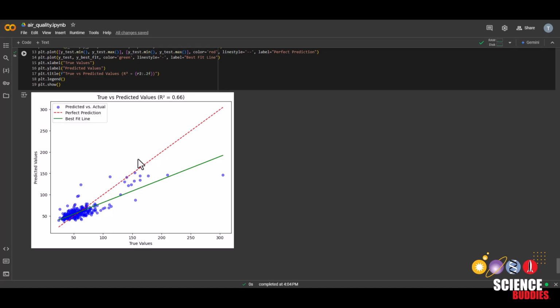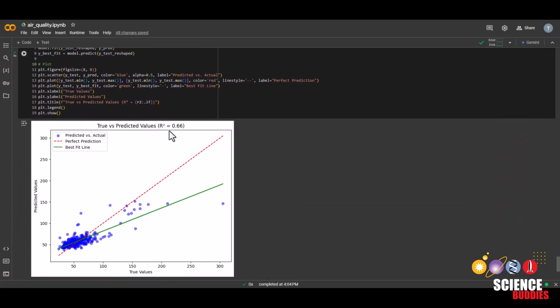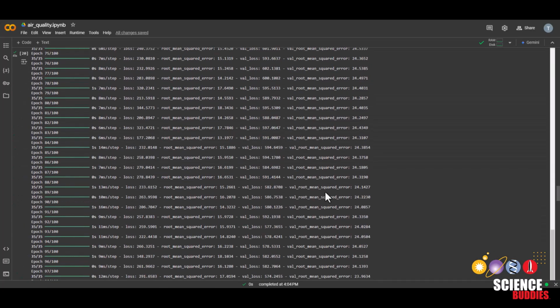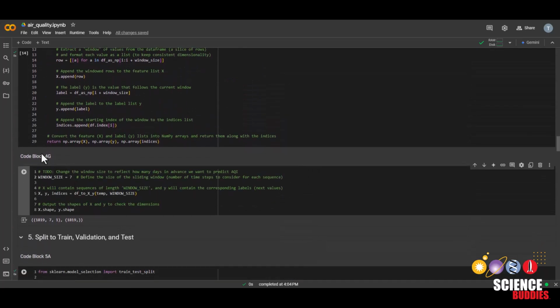When you're done training a model to predict AQI 1 week in advance, make sure to record the mean absolute error, the mean squared error, and the R-squared value into a table. And then we'll scroll all the way back up here to where we defined the window size in code block 4G. And now you want to train 2 more models, one predicting 1 month in advance, or 4 weeks, which will be 28 days, and then one year in advance, which would be 365 days.